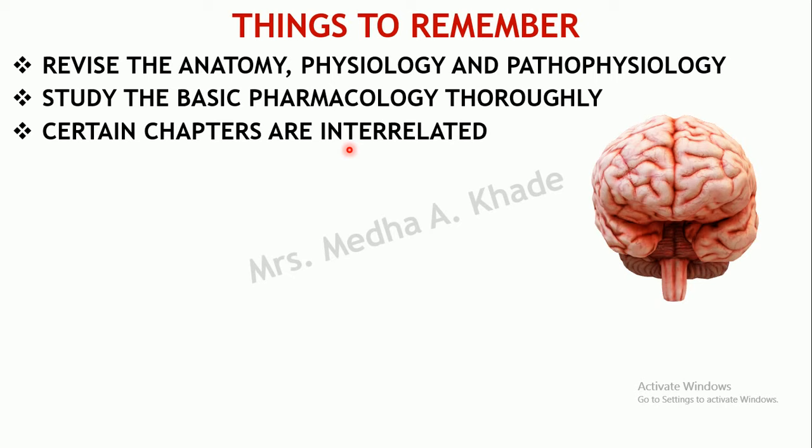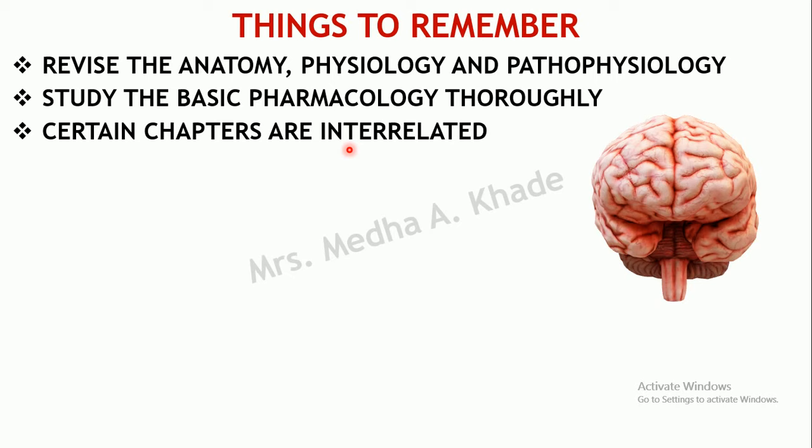You have 4 chapters over there: the parasympathomimetics, parasympatholytics, sympathomimetics and sympatholytics. Most of the drugs which you study over here will be helpful when you study the drugs acting on the CVS.